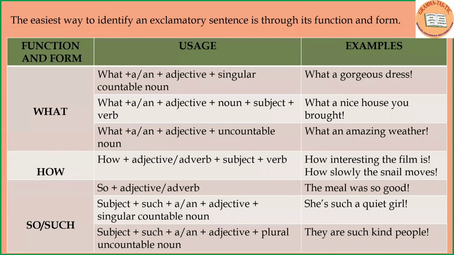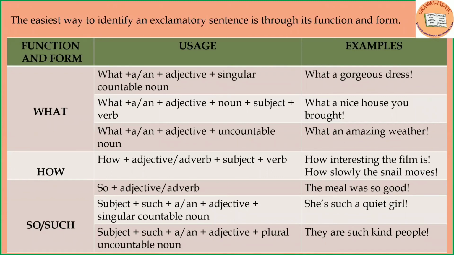The first one is what. So when a sentence starts with what, after that it's an article a or an, then an adjective is used, then the singular countable noun. What a gorgeous dress. So that means this is an exclamatory sentence. What a nice house you brought. What an amazing weather.